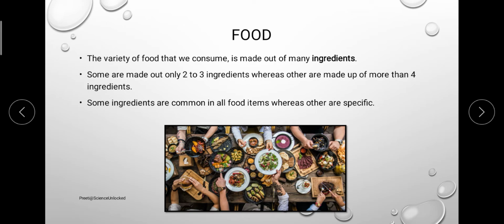Some way or the other we will be incorporating water into the food, whereas apart from these common ingredients, we do have some specific ingredients that are specific to the food that we are eating. For example, if we talk about lentils, then in that case I'm going to have a specific kind of lentil in it, and that becomes the specific food. On the other hand, if I talk about rice, the rice becomes the important ingredient which will not match with the other ones. So that is how the importance of ingredients is more with reference to the food that we are eating.